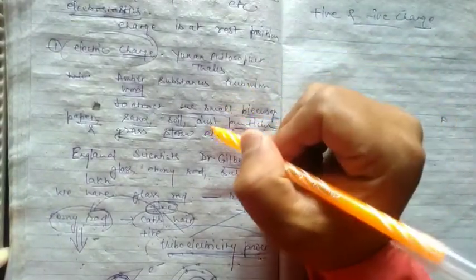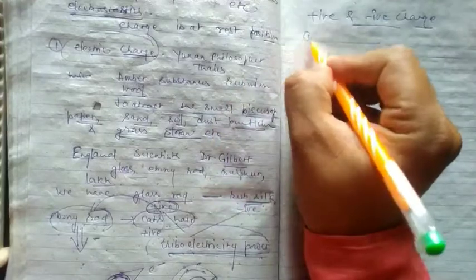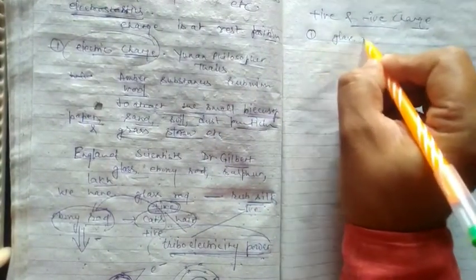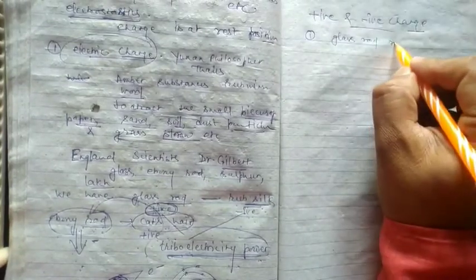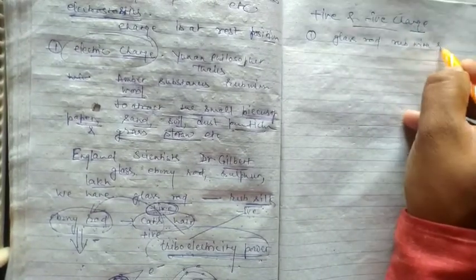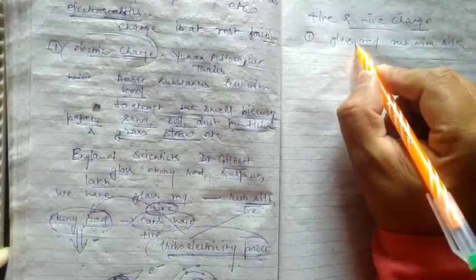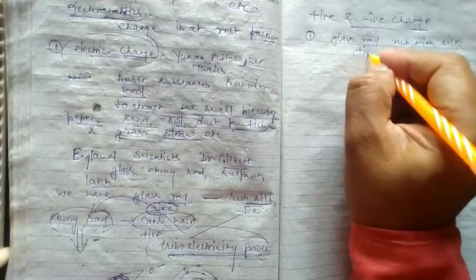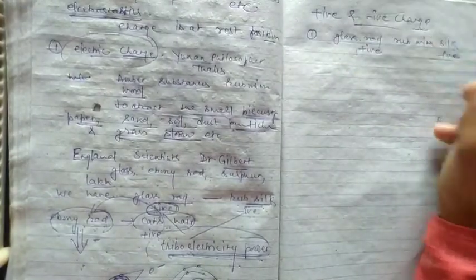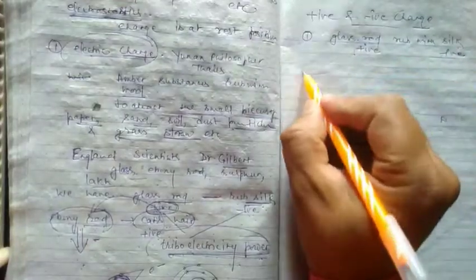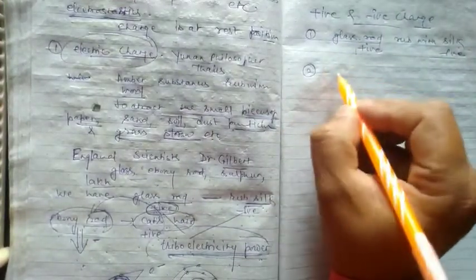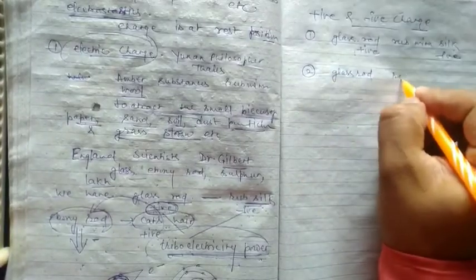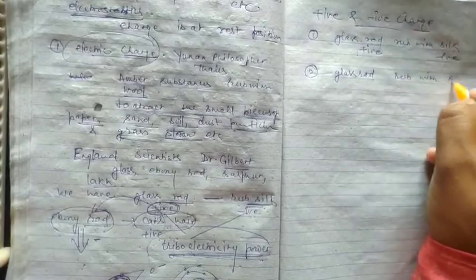I will teach you just suppose that we have a glass rod, and it is rubbed with silk. Then electrons transfer from the glass rod to the silk, so the glass rod has positive charge and the silk has negative charge. The same happens with another glass rod rubbed with silk.